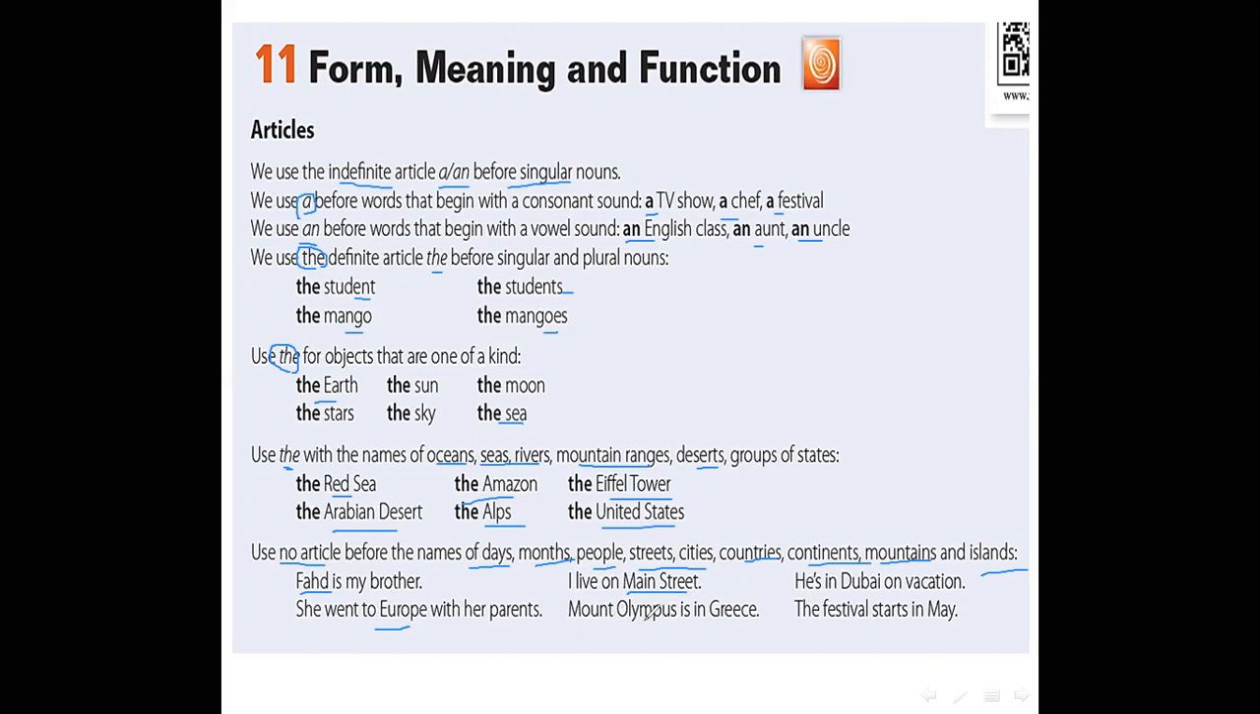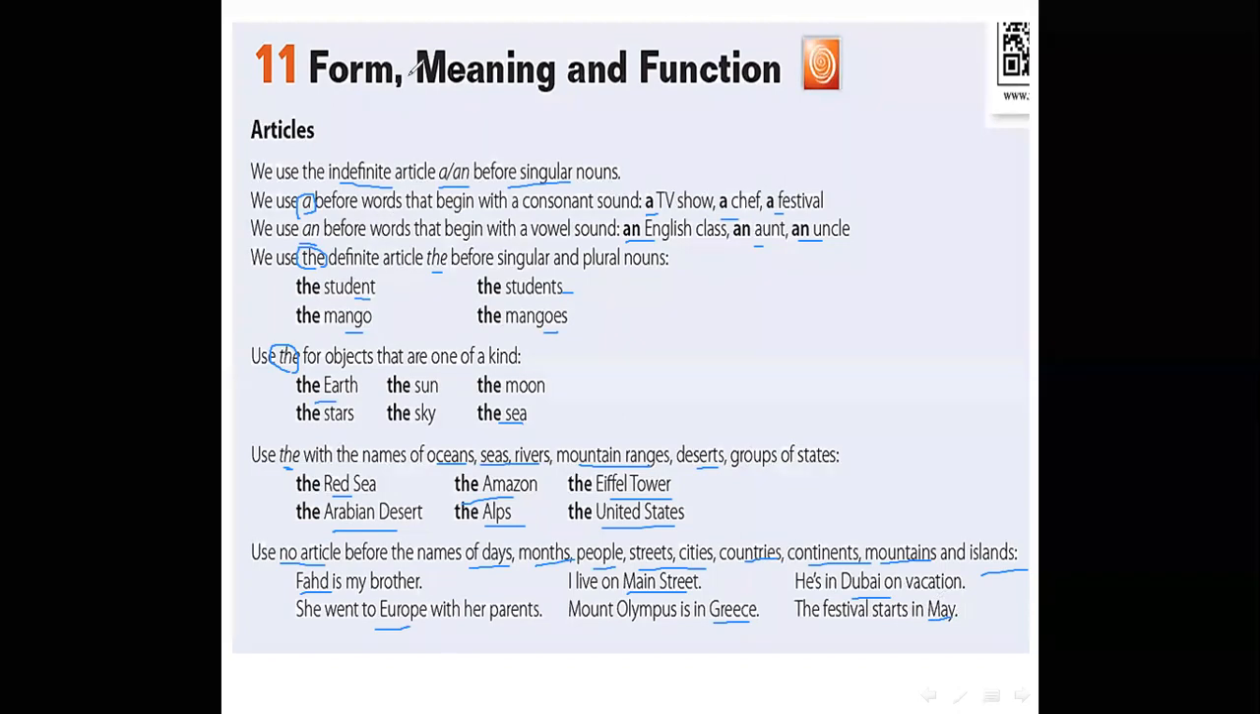Mount Olympus is in Greece. It's the name of a country. He is in Dubai on a vacation. Dubai is the name of a city, so we don't use any article. The festival starts in May. It's the name of a month, so we say May.